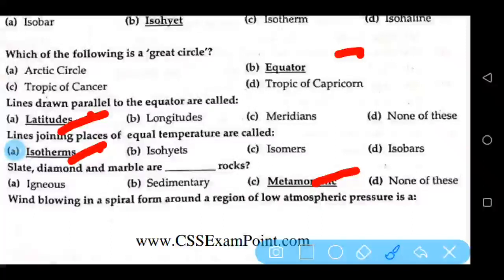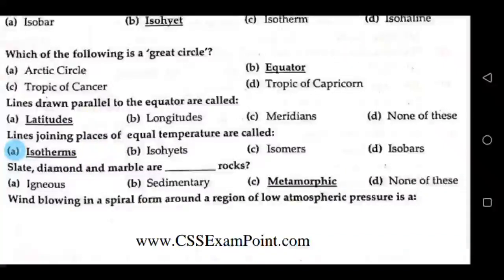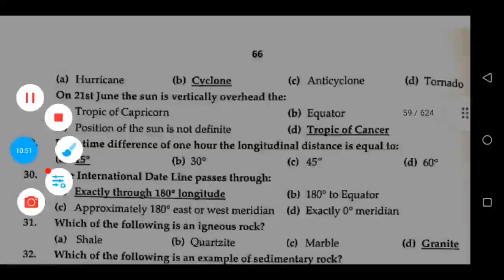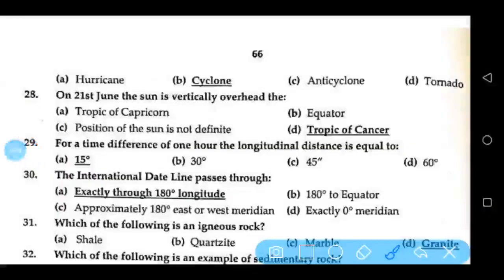Wind blowing in a spiral form around a region of low atmospheric pressure is a cyclone. On 21st June, the sun is vertically overhead the Tropic of Cancer. For a time difference of 1 hour, the longitudinal distance is equal to 15 degrees. The international date line passes exactly through 180-degree longitude.